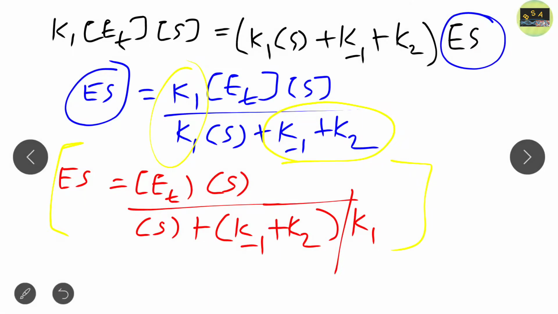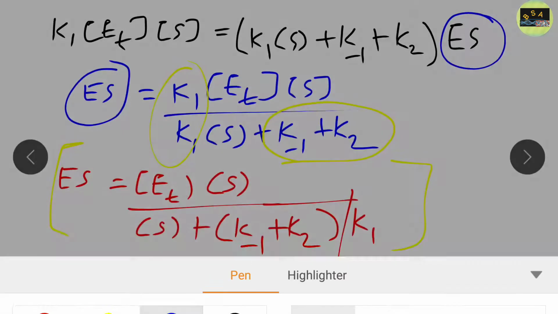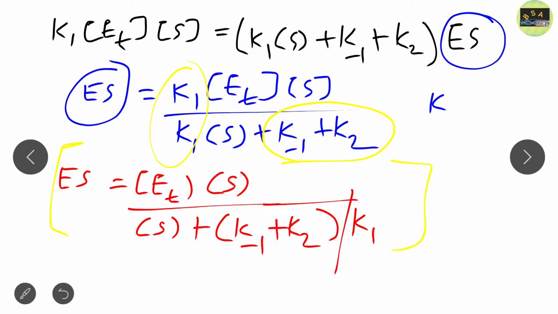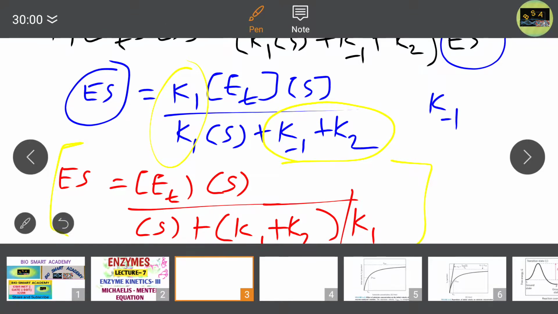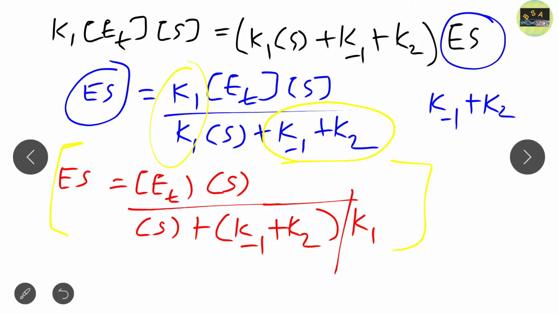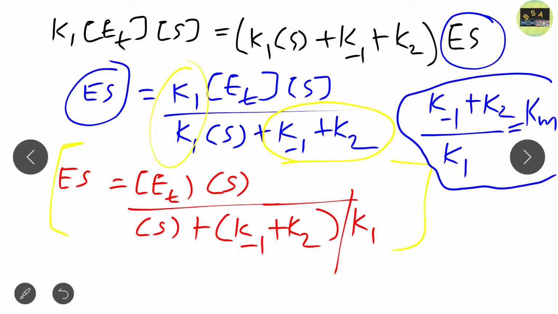Now we know that k minus 1 plus k2 divided by k1, what is this? This is the formula for Km. Just note it down. Please note down. k minus 1 plus k2 by k1 is equal to Km. This is the formula for Km.